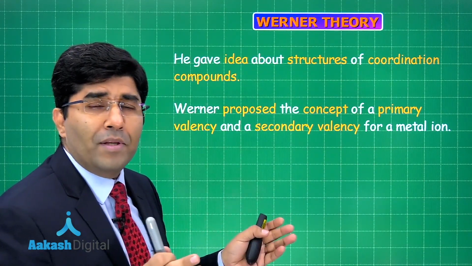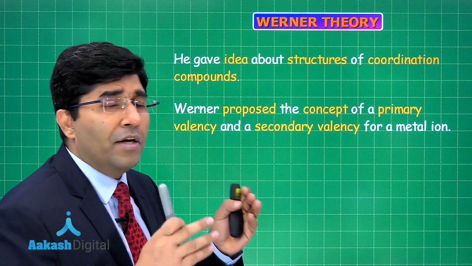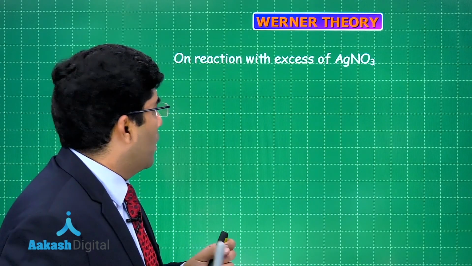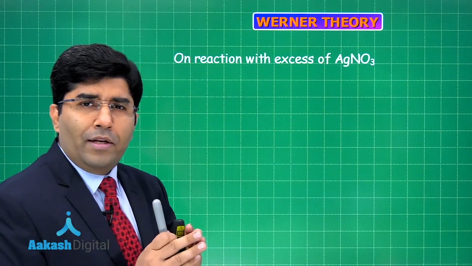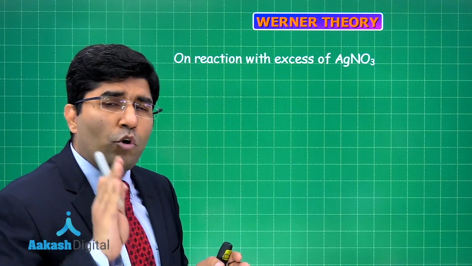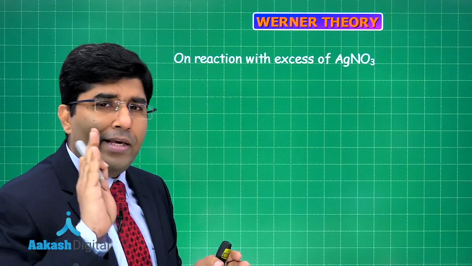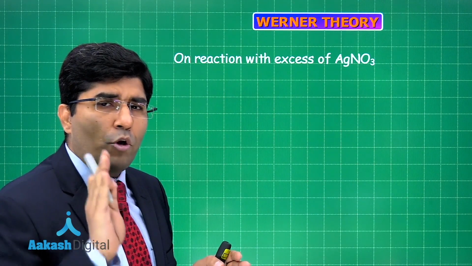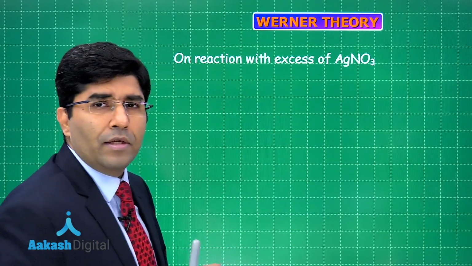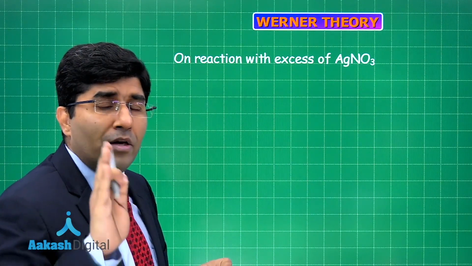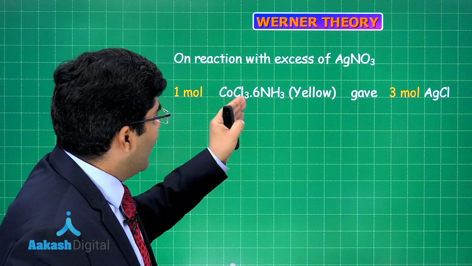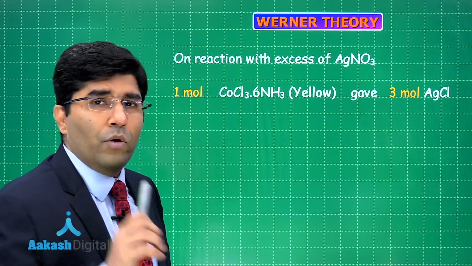Now, what is primary valency and what is secondary valency? Now we are going to discuss. According to Werner, when he prepared ammoniated cobalt chloride, he reacted that ammoniated cobalt chloride with excess of AgNO3, and the cobalt chloride was CoCl3.6NH3 and the color was yellow.